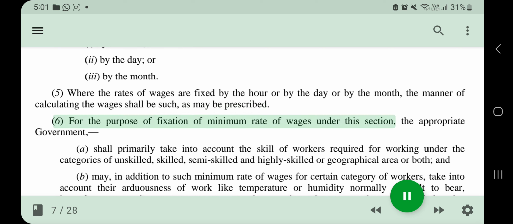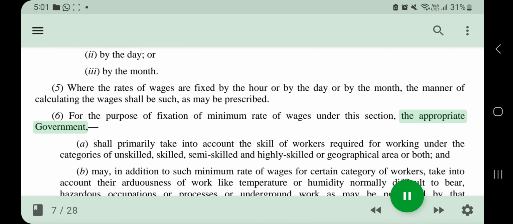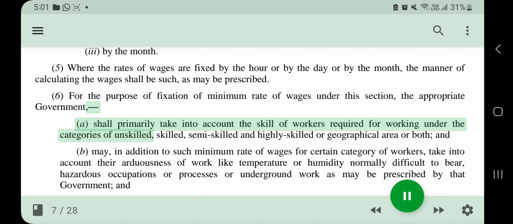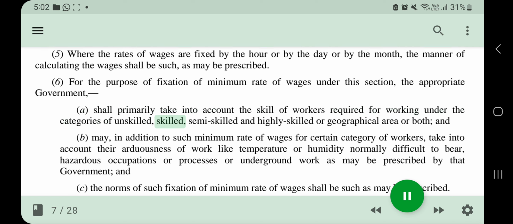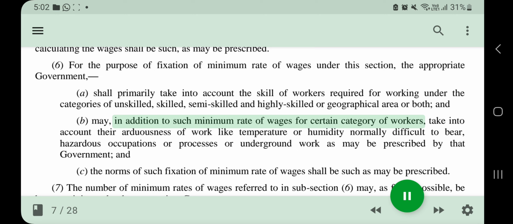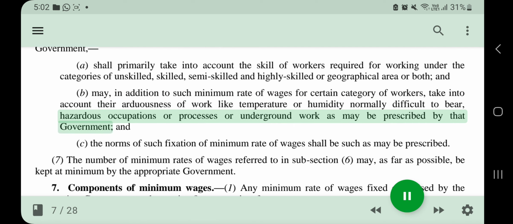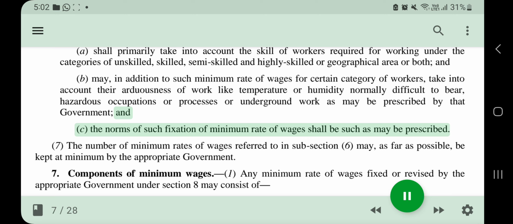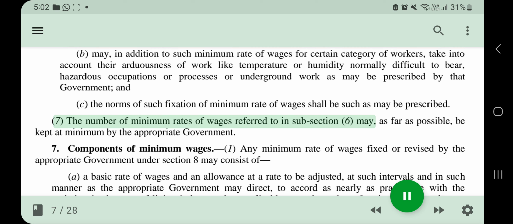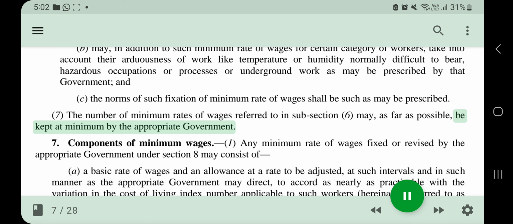(6) For the purpose of fixation of minimum rate of wages under this section, the appropriate government (a) shall primarily take into account the skill of workers required for working under the categories of unskilled, skilled, semi-skilled and highly skilled or geographical area or both, and (b) may, in addition to such minimum rate of wages for certain category of workers, take into account the arduousness of work like temperature or humidity normally difficult to bear, hazardous occupations or processes or underground work as may be prescribed by that government, and (c) the norms of such fixation of minimum rate of wages shall be such as may be prescribed. (7) The number of minimum rates of wages referred to in subsection (6) may, as far as possible, be kept at minimum by the appropriate government.